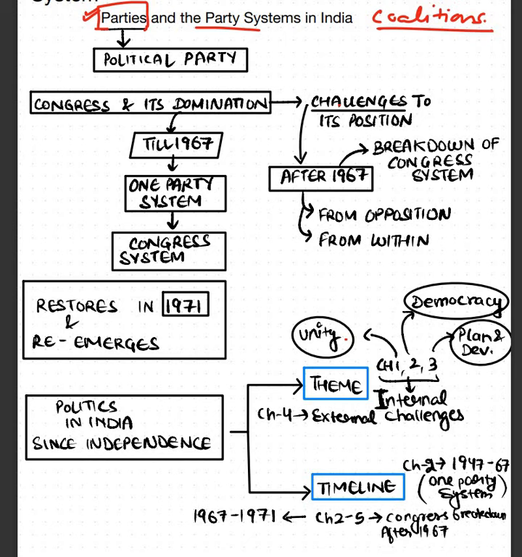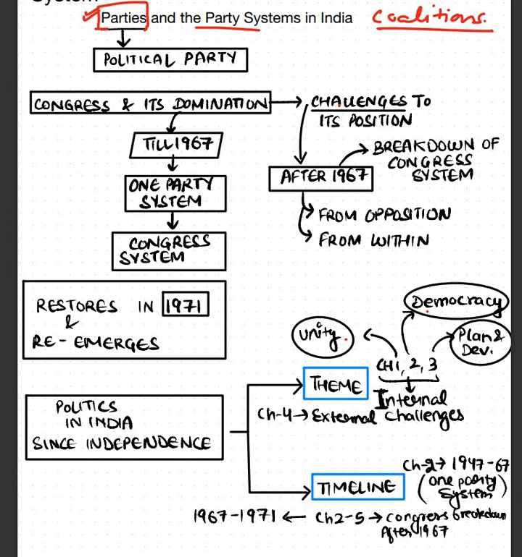In chapter 2, we studied about democracy, what were the challenges to establish democracy. In chapter 3, we studied about planning and development, the economic planning. And then in chapter 4, we studied about the external challenges that India faced after independence. So this is the thematic study of this NCERT. Now, if you study this NCERT from the timeline perspective, from a timeline point of view.